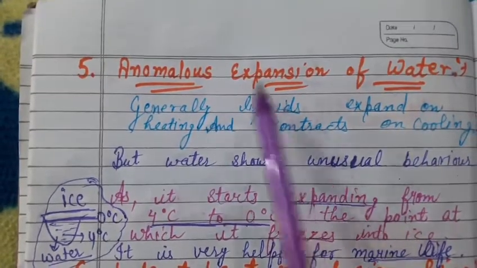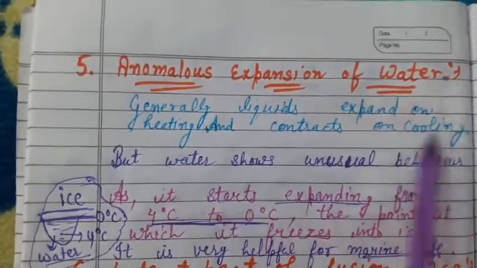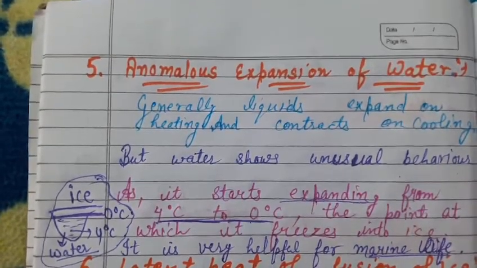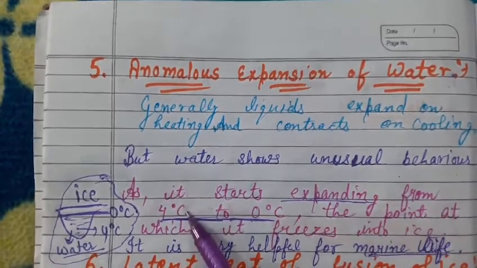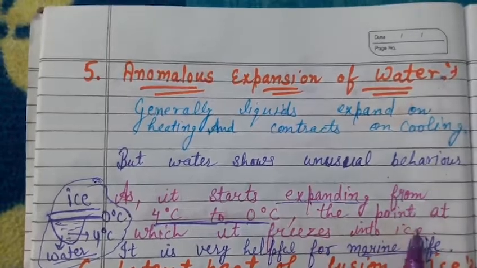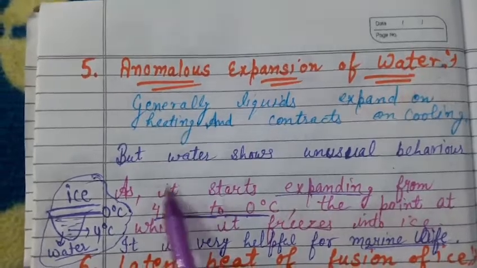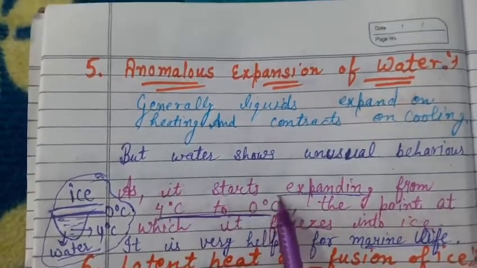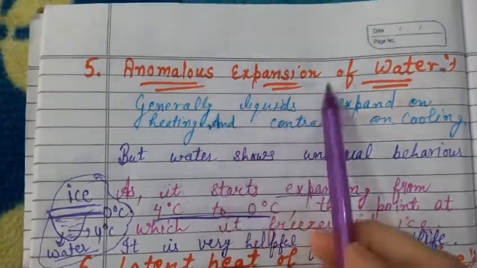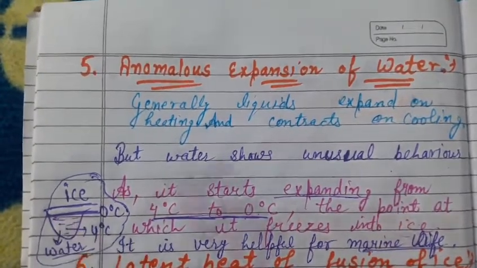The next point is anomalous expansion of water. Generally, liquids expand on heating and contract on cooling, but water shows unusual behavior as it starts expanding from 4 degrees Celsius to 0 degrees Celsius, the point at which it freezes into ice. Students, you see that from 4 degrees Celsius to 0 degrees Celsius, the water is expanding instead of contracting. So this anomalous expansion of water is very helpful for marine life.